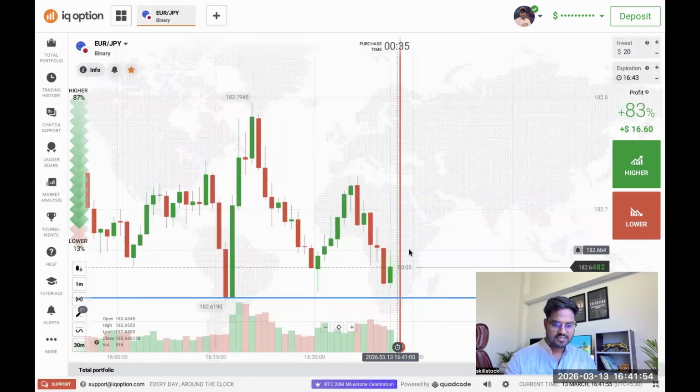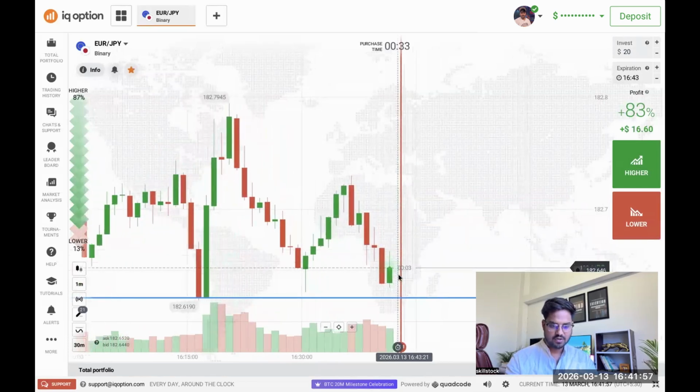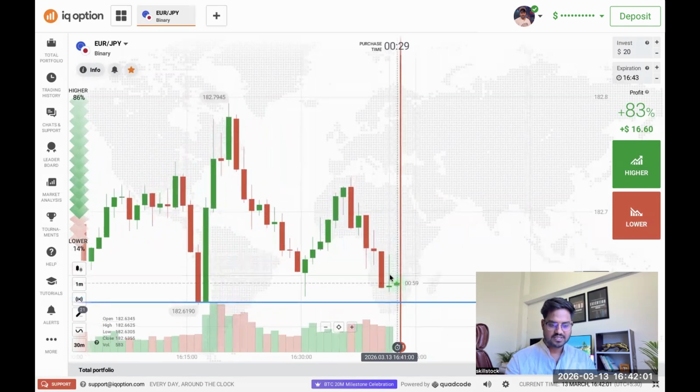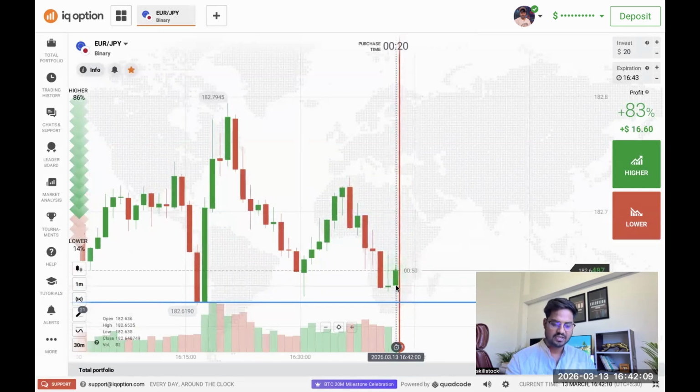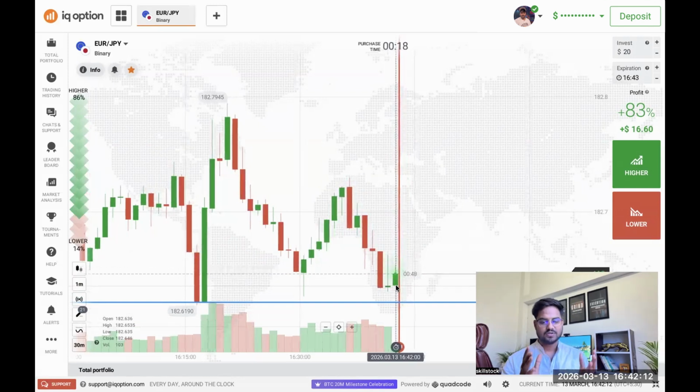So let's try to understand the situation of the current market now. I can see that buyers are trying to take control over the market, but rejection is coming out from the seller side. And sellers are so aggressive in this candle, but they have dropped the volume. It means there is a possibility that this candle can close as a green candle, right? But it's not 100% sure that this candle can close as a green candle.